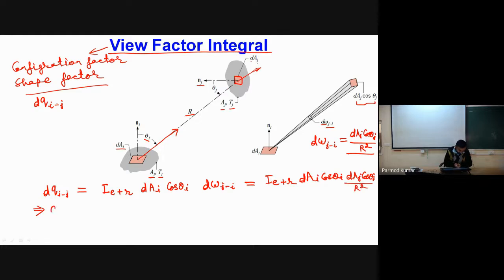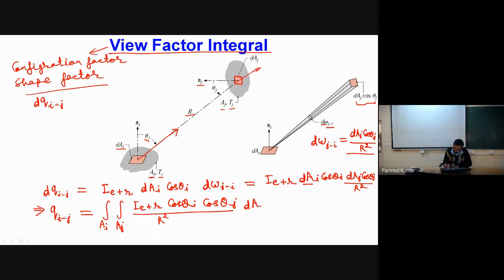Now to find the total heat transfer from I to j through the entire area, received by the entire area Aj, since I have these two differential area elements, I have to integrate over the entire areas Ai and Aj of I E plus R cos theta I cos theta j divided by R square into dAi and dAj.